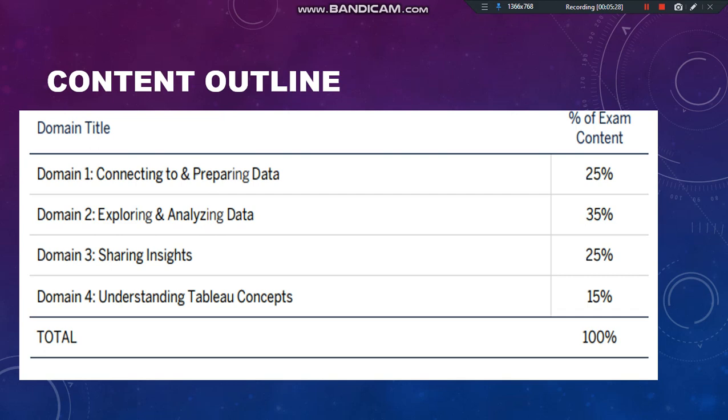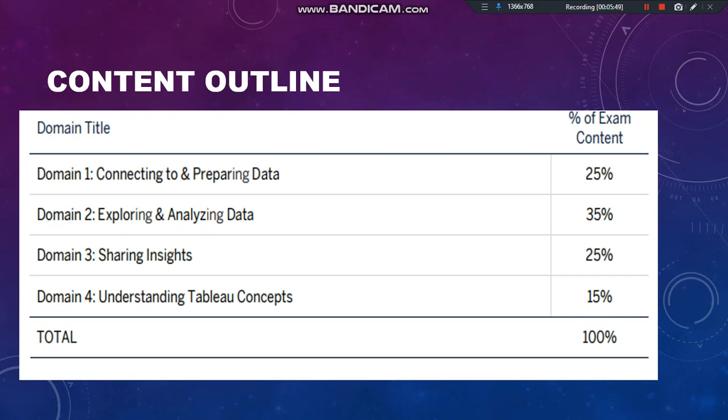How do you connect the data? Through live connection, to extract connection. And how do you prepare the data? Mostly it will cover how you deal with null values, missing values, and pivoting the fields. So that will be covered in the first domain.